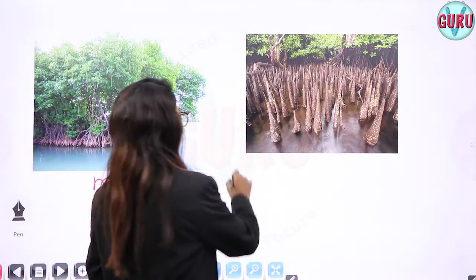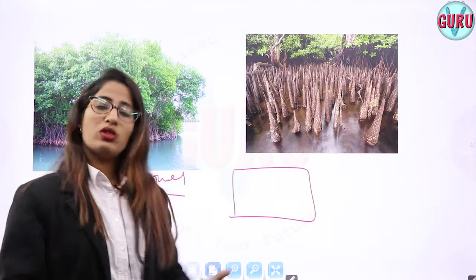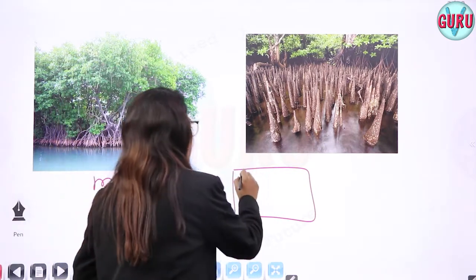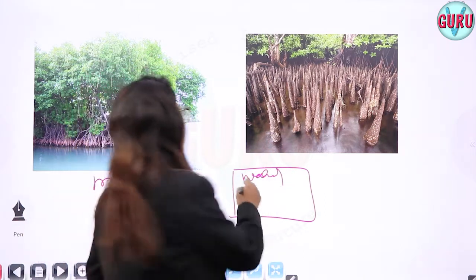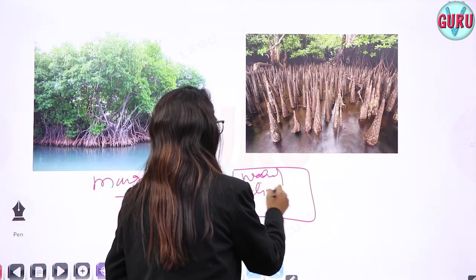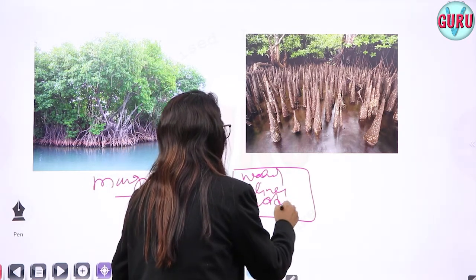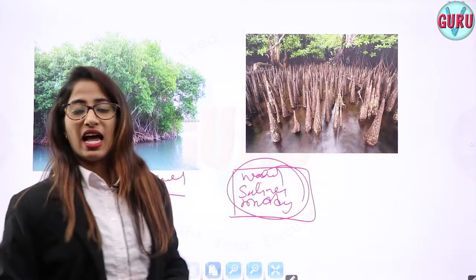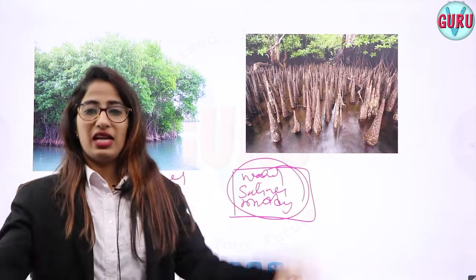If an area is mostly submerged with water, and the salinity is more, and it is a little bit muddy, these kinds of areas, with these characteristics, we call marshy lands.